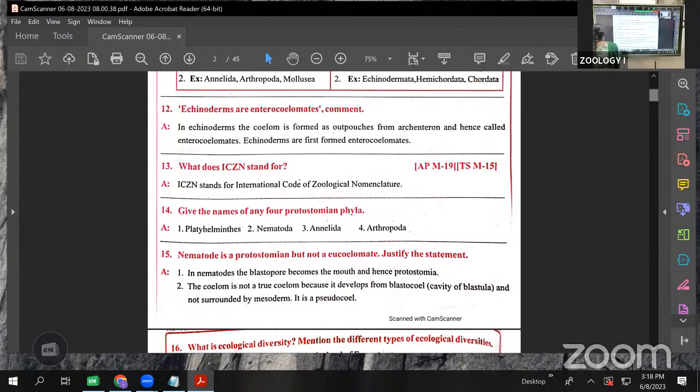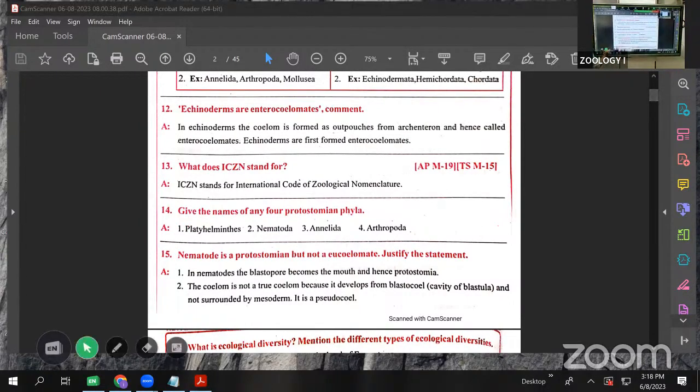Next is what ICZN stands for. What does ICZN stand for? This is the organization. The full form is the International Code of Zoological Nomenclature. The zoological names, the scientific names, are given by this one only. That's why this is called the International Code of Zoological Nomenclature.